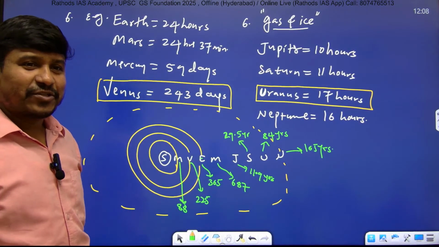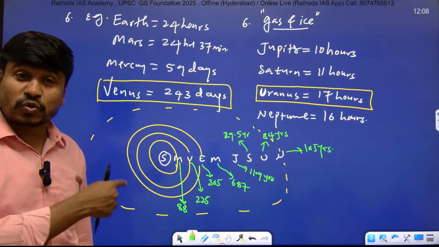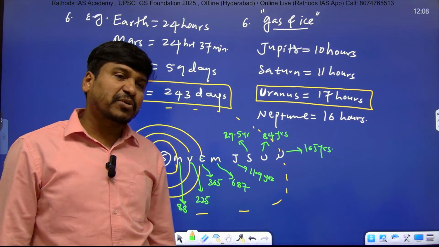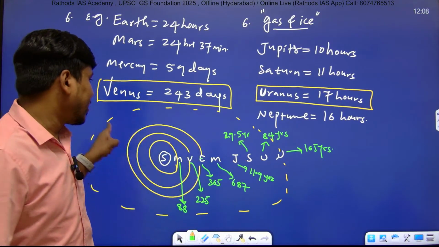You got this point? So here, which planet takes least time to complete one revolution? Mercury, because it is very close to the Sun. And which planet takes maximum time to complete one revolution? Neptune. Why? It is very far from the Sun. You got this point? Write down last point, 7th point.